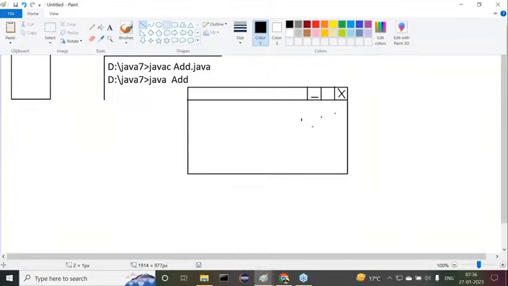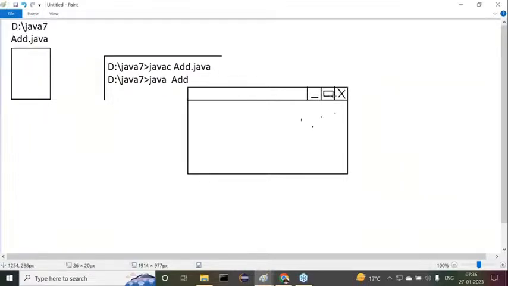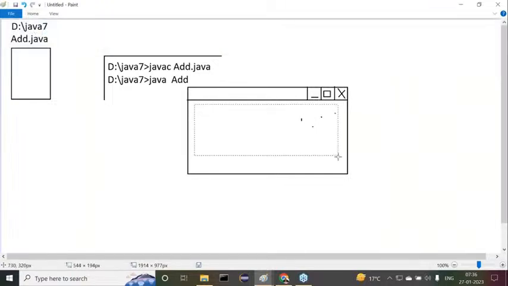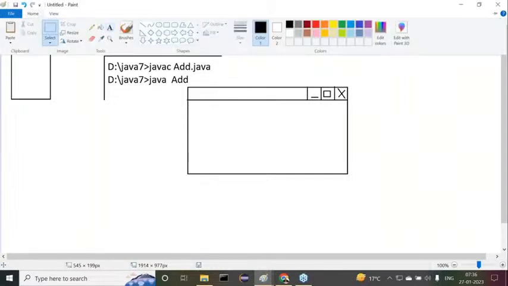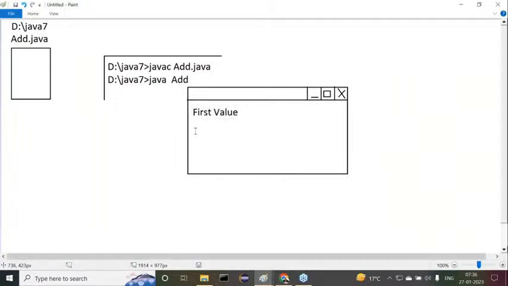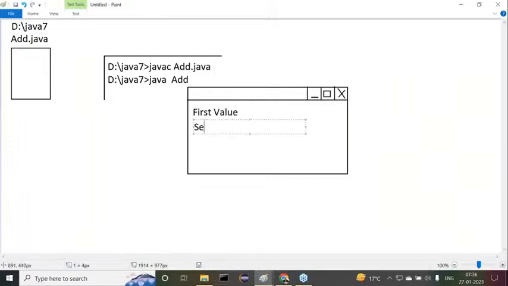This is what I'm telling you, a window. Whenever we get this window, immediately here we have some labels. The first one is the first value label. The next one is the second value.